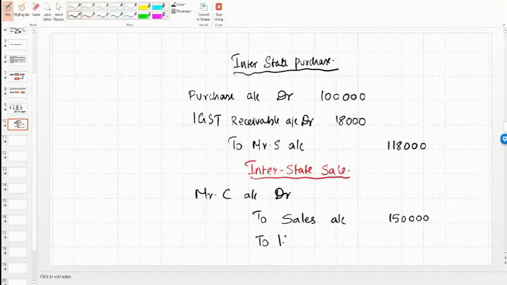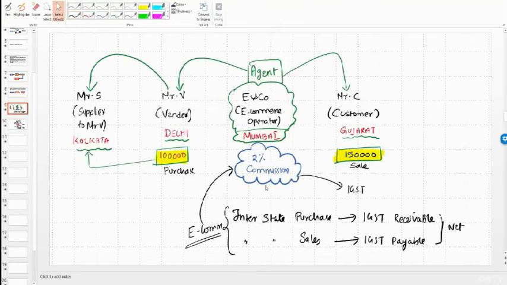So we'll say to IGST payable account, 1,50,000 multiplied by 18%, it will have 27,000. So these two put together should be recovered from the customer, which is 1,77,000. We should also recognize commission to the e-commerce operator, because the e-commerce operator is going to charge 2%.